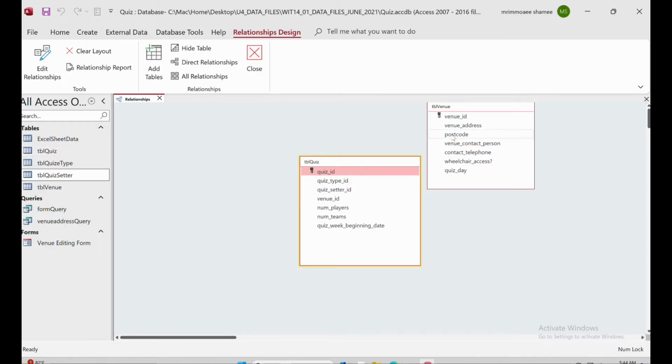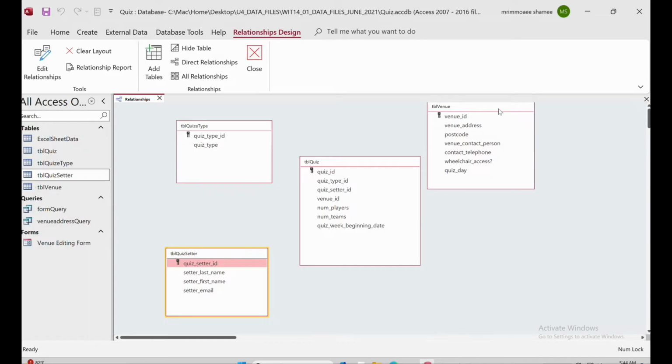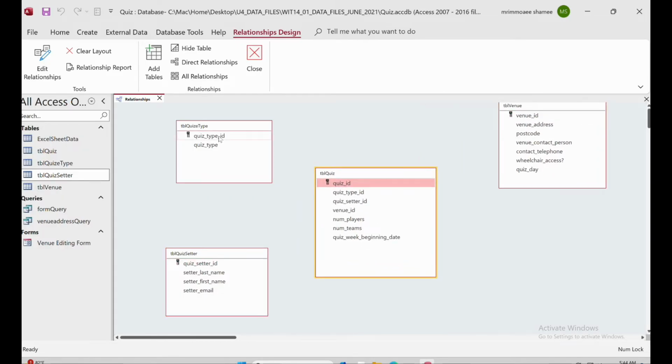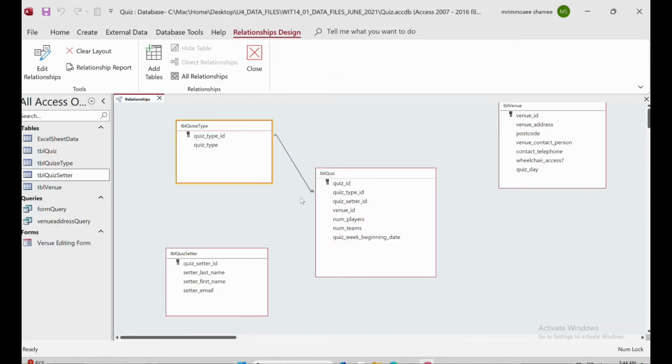Remember, we need table quiz, table venue, and quiz setter, right? So these two tables, I take them out and provide a little bit of space so it is cleaner. This is the quiz type, and we will just hold it to the table quiz, inside the table quiz, quiz type ID. So in table quiz, these two IDs are the same, right? Then we'll click all the things and then we'll create. So what happened? One to many.